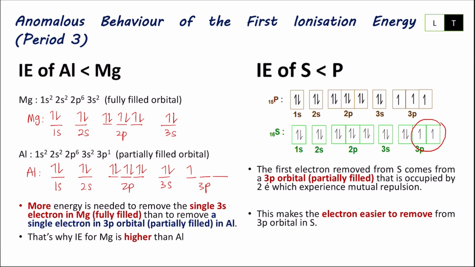So, I hope you can understand macam mana kita explain anomalous behavior for the first ionization energy across period 2 and period 3 berdasarkan stability of the orbital. The stability can be fully filled, half-filled ataupun partially filled orbital. So look carefully based on your electronic configuration, and I hope you can answer well in your exercise.